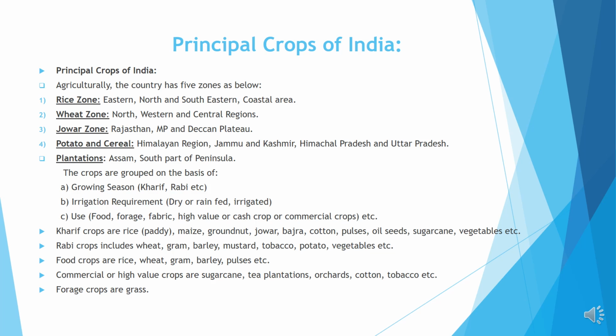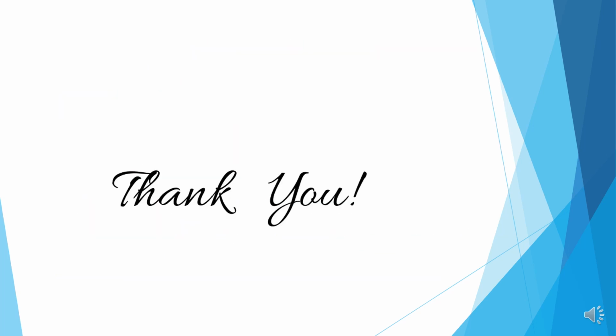The crops are grouped on the basis of growing season, irrigation requirement, use. Kharif crops are rice, maize, groundnut, jowar, bajra, cotton, pulses, etc. Rabi crops include wheat, barley, mustard, vegetables, etc. Food crops are rice, wheat, gram, barley, pulses, etc. Commercial or high-value crops are sugarcane, tea plantations, cotton, tobacco, etc. Forage crops are grass. That was all for today.